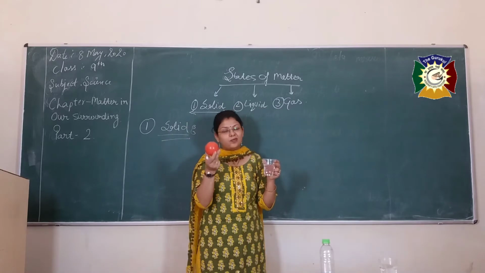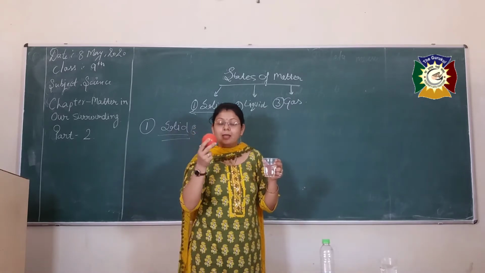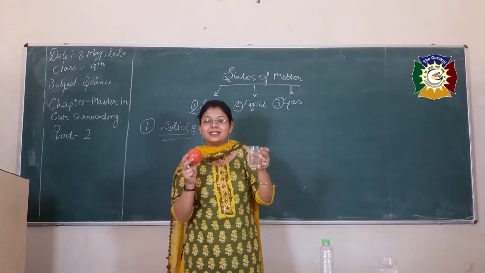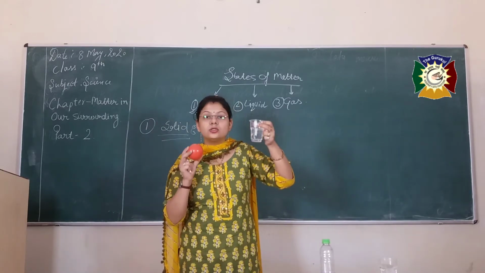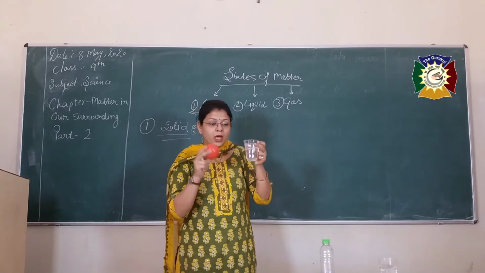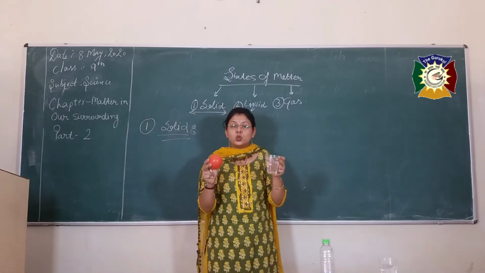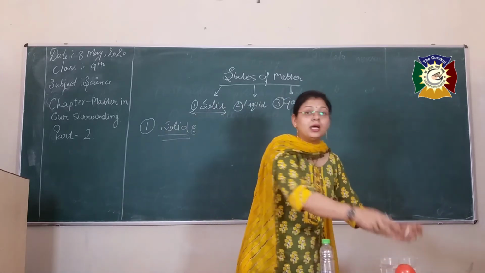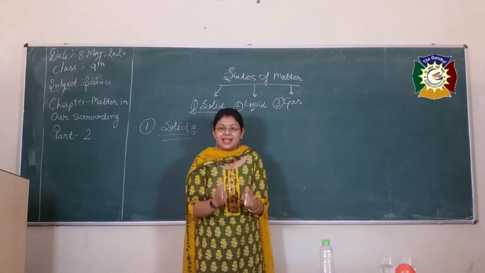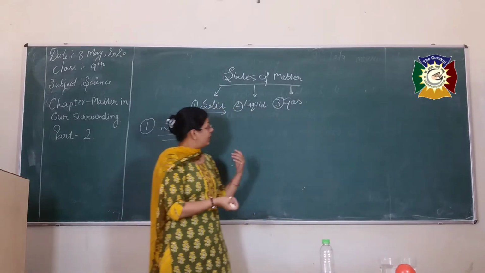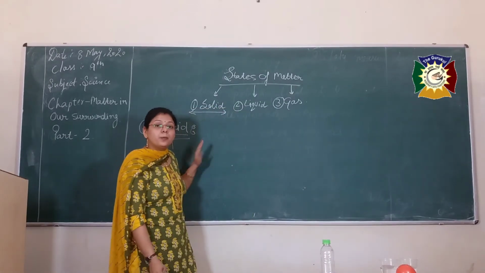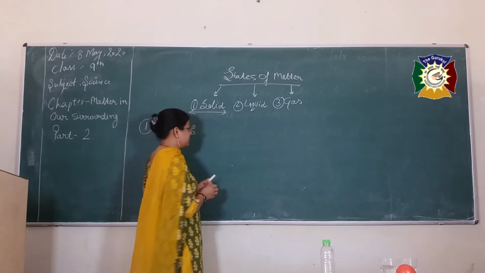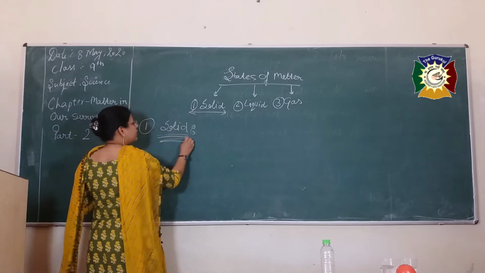This ball made of plastic is completely solid, I told you. But the water inside this glass is not a solid. It is in liquid form. How am I going to say that these two are different things? That means there are some properties listed with each and every state of matter. So today we are going to discuss the properties of the solid state and the properties of the liquid state. Starting with the properties of the solid state.